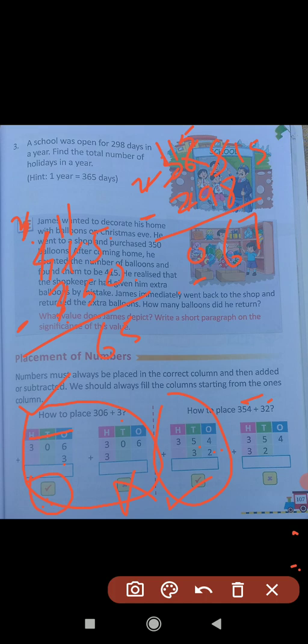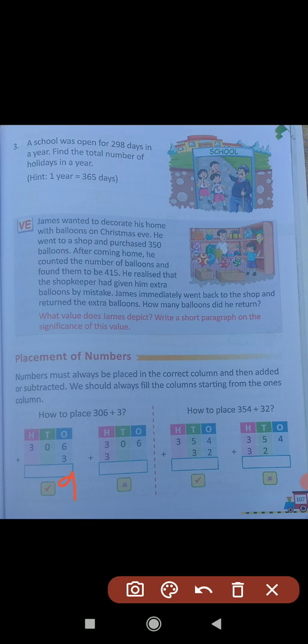And students, I hope you are understanding how to write the numbers in the correct columns and how to add the numbers. So students, see how we can add. In the first example, 306 plus 3. 6 plus 3 is equal to 9. Correct?